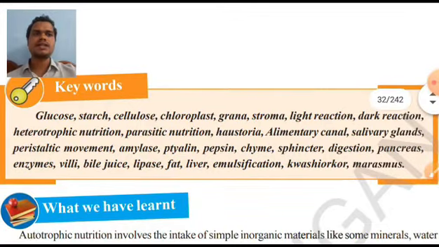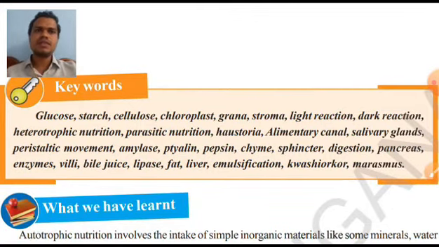Next, light reaction. Light reaction is the first phase of photosynthesis, and why are we calling it light reaction? Because light is required in this reaction and light will start this reaction. Now what is the next one? Dark reaction. What is the meaning of dark reaction? It is the second phase of photosynthesis, and here in the dark reaction light is not needed. Whether it happens during daytime or night time, it does not require light. That's why it is called dark reaction.